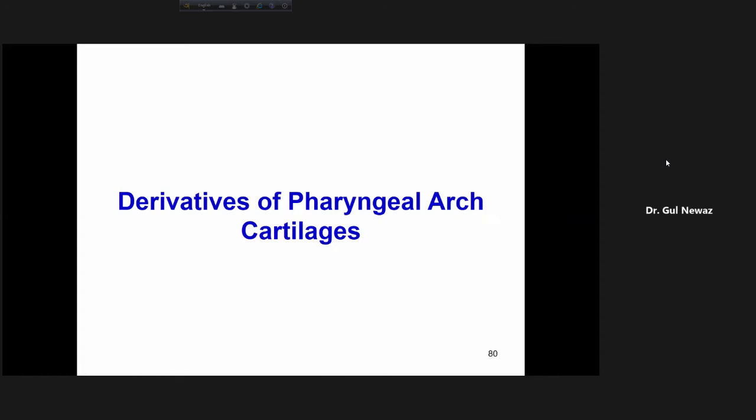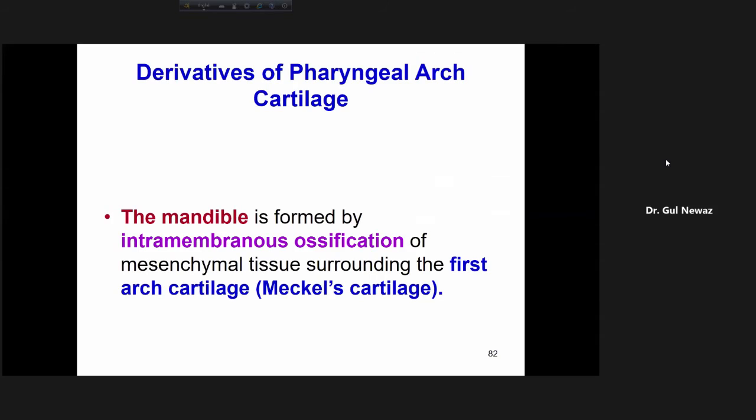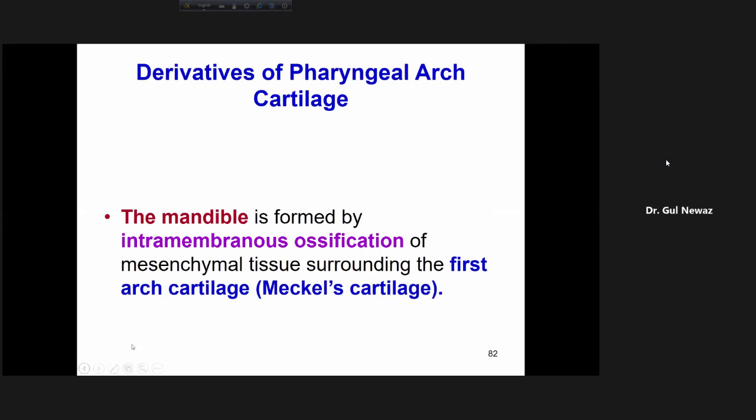Now, derivatives of pharyngeal arch cartilages I have already told you. Again I'm just running through. So here, the mandible derivatives of... so, the mandible is formed by intramembranous ossification.